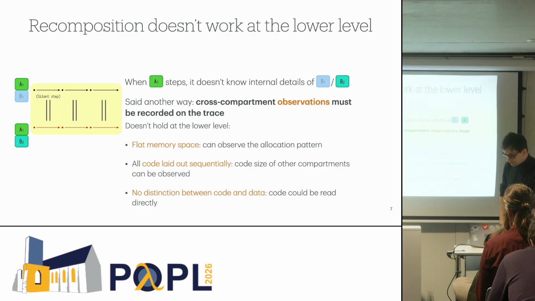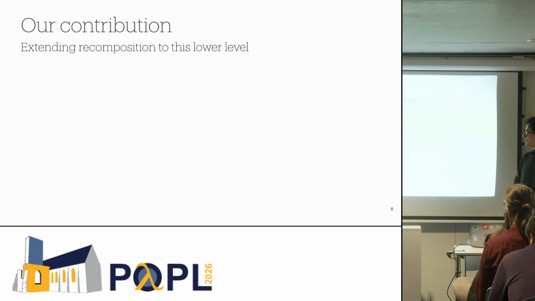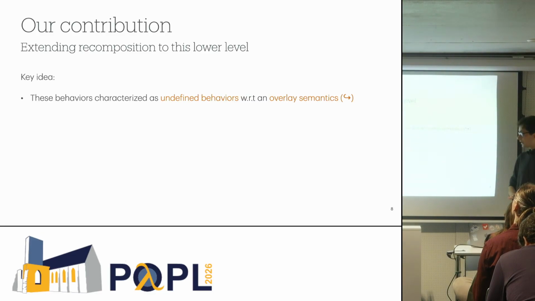Our contribution is to indeed extend recomposition to this lower level. The key idea is that we can characterize these behaviors that observe things about other compartments as undefined behaviors with respect to an overlay semantics, which is represented by this funny arrow here.